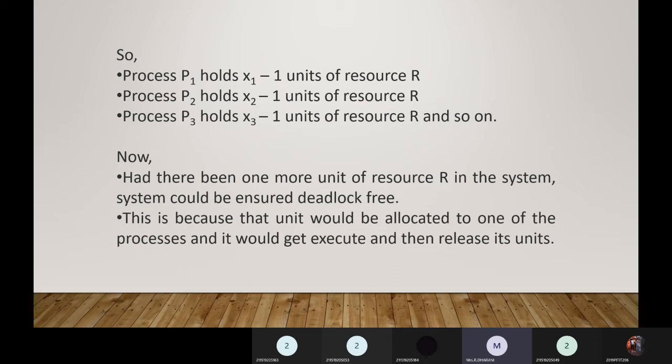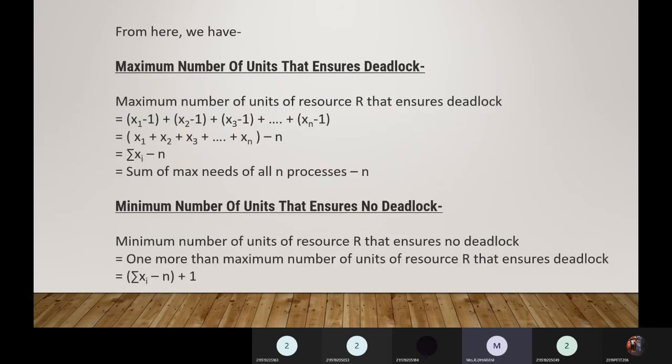So having just 1 more unit of resource R in the system could ensure it is deadlock free. This is because that unit would be allocated to one of the processes, and it gets executed and then releases its units. So from here we have the maximum number of units that ensures deadlock.